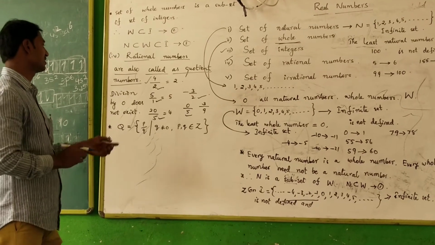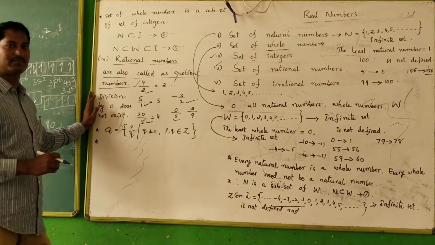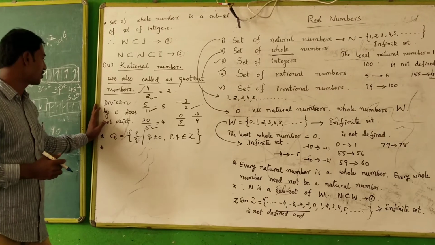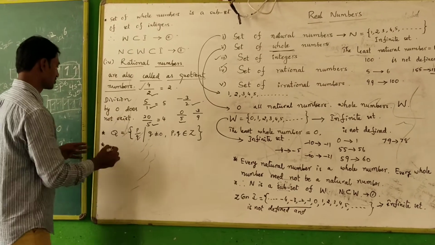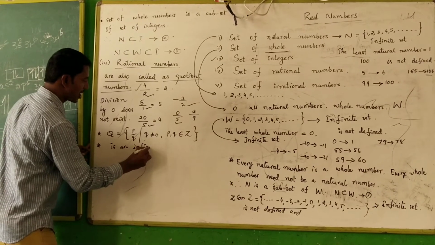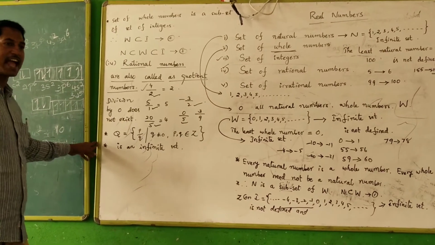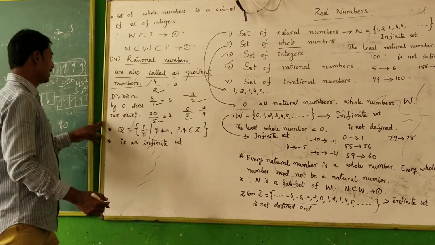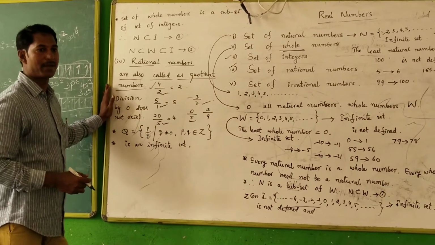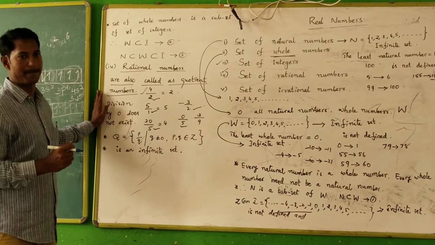Every rational number is a quotient number. How many rational numbers can we define? We can define infinitely many. Therefore, the set of rational numbers is an infinite set. Next, we are going to describe the quotient of a given rational number.